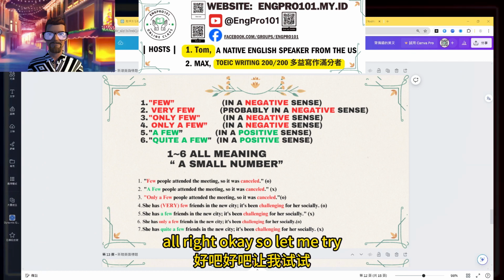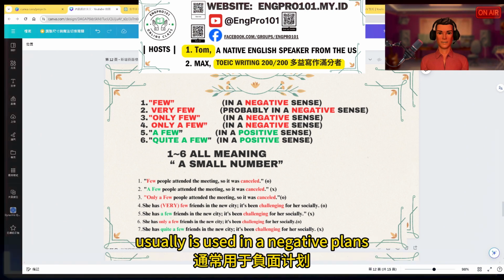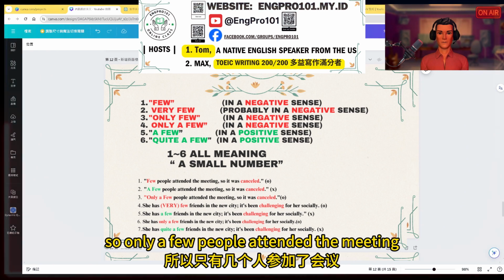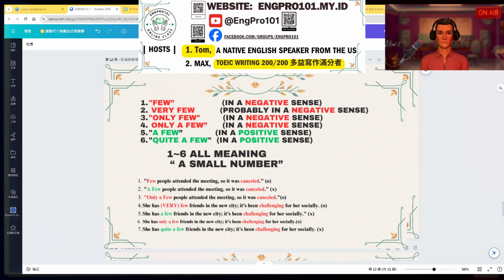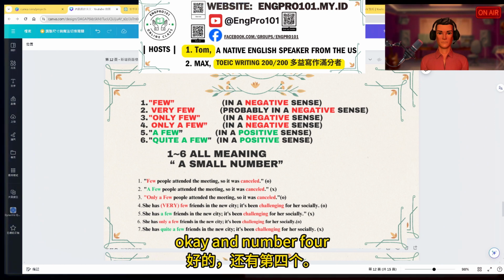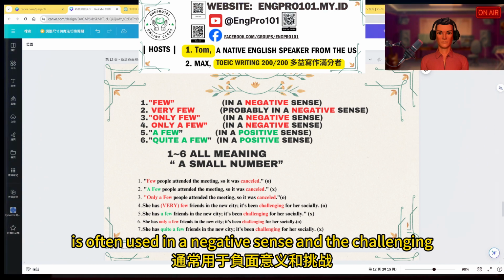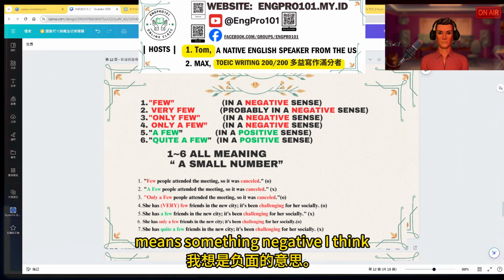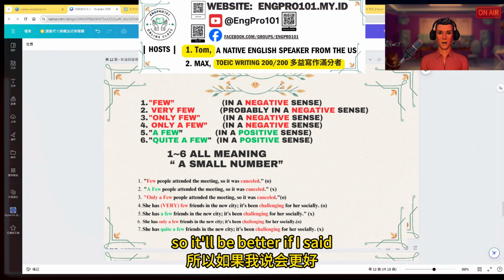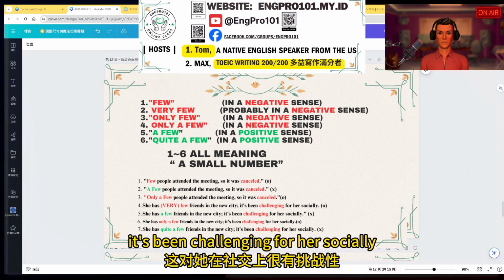Okay, so let me try number 3 here. Only a few means something negative as well. Usually it's used in a negative sense. So, only a few people attended the meeting, so it was canceled, and it is correct. Correct. Okay, and number 4, very few or few is often used in a negative sense, and challenging usually means something negative, I think. So it would be better if I said she had very few friends in a new city. It's been challenging for her socially.